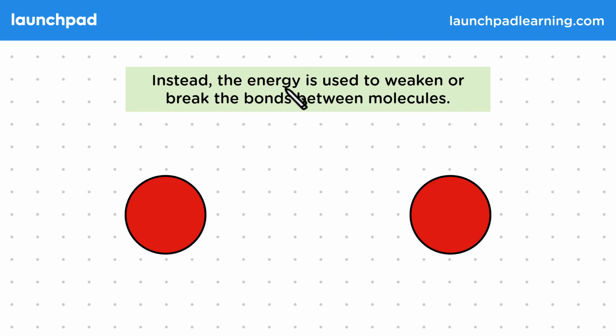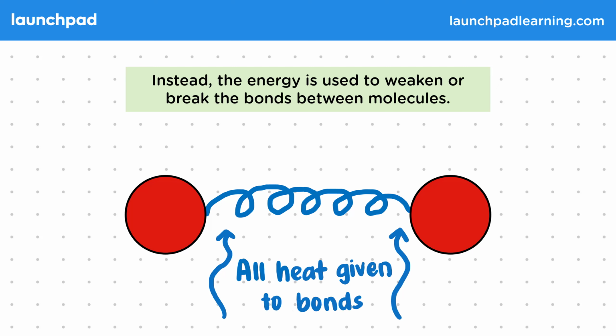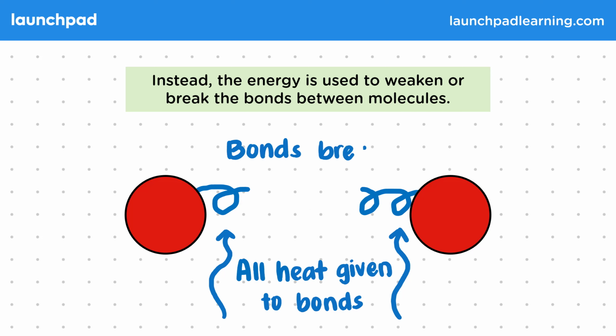Well, instead, the energy is used to weaken or break the bonds between molecules. Remember that the molecules will be held together by intermolecular bonds, which we can think of as springs that stretch or contract and let the molecules move. So when we're heating the substance during a change of state, all the energy from the heat will be given to these bonds instead of to the molecules to change their kinetic energy. Supplying the bonds with energy will gradually weaken them. Then when enough energy is given, the bonds will break.